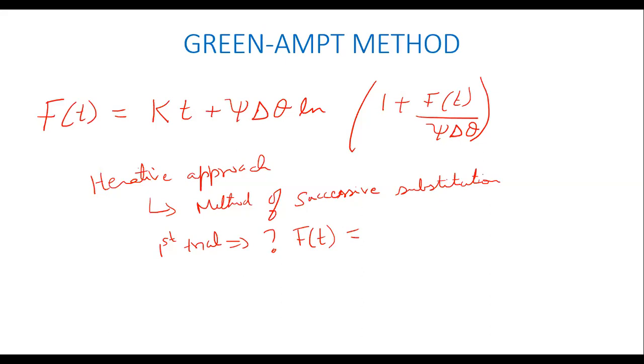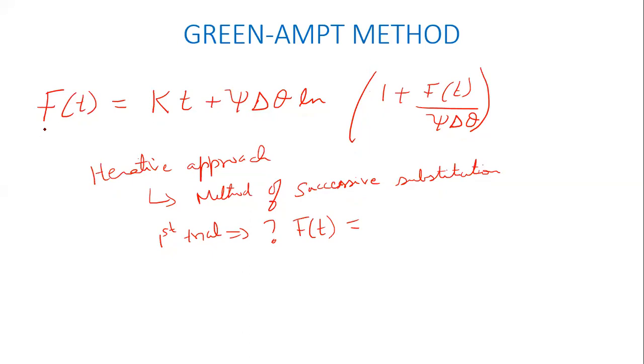So this F of t, capital F of t, you will see that it appears both on the left-hand side over here and over here in the right-hand side, right? So it appears on both sides of the equation. Whenever you have this kind of an equation where I have the same expression occurring on both sides, then it's not so easy to solve. So you have to adopt some kind of an iterative approach to solve this. One of the simplest iterative approaches is what is called the method of successive substitution.